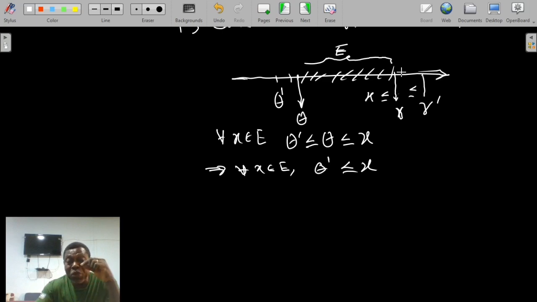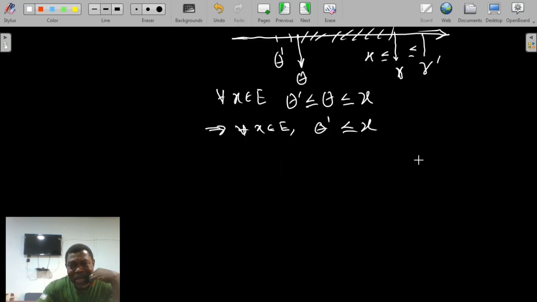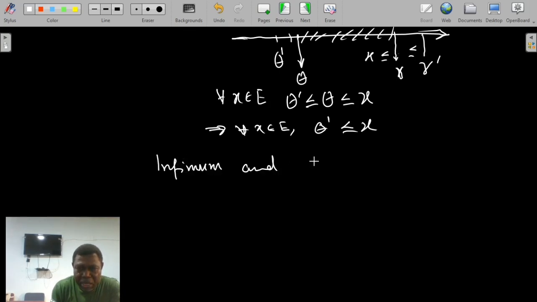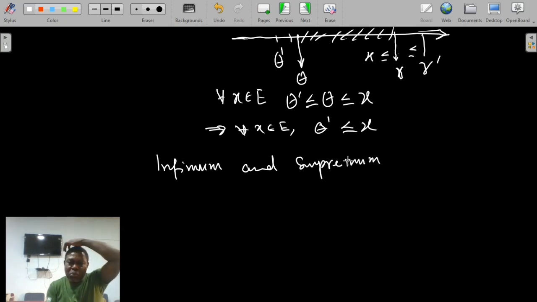And these two we should carefully characterize because they are very important in what follows. Now, this explanation leads us to the concept of infimum and supremum.